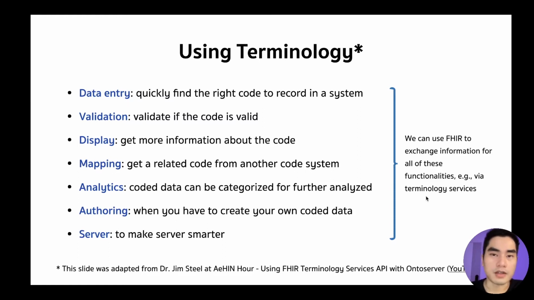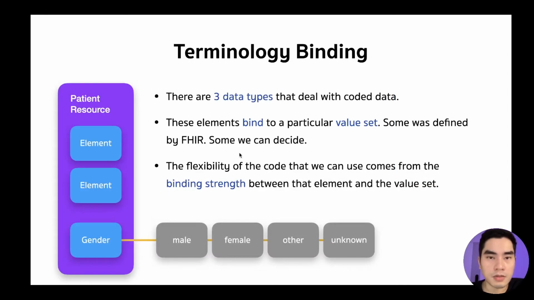Like we have a terminology server, and then we use FHIR for terminology service, and we communicate with the application via the FHIR interface. For example, terminology binding. Let's say we have a resource, maybe a patient resource. In that resource, we will have a lot of elements, right?